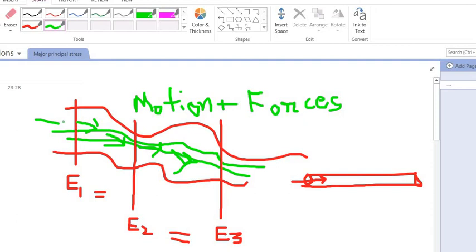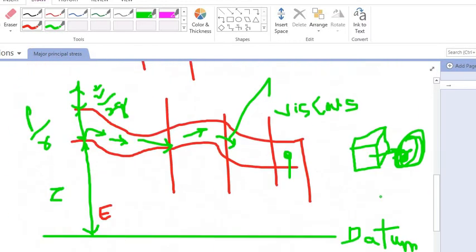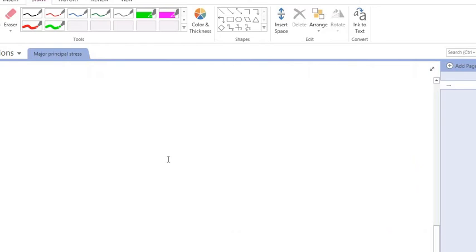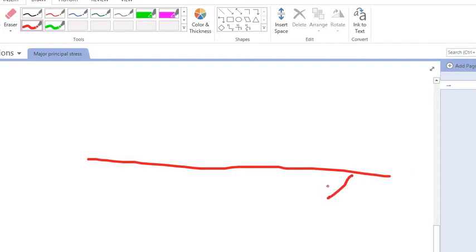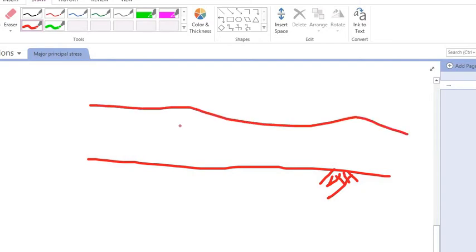Suppose this is my river bed, and here water is flowing with some height. This height is nothing but P upon gamma, right?